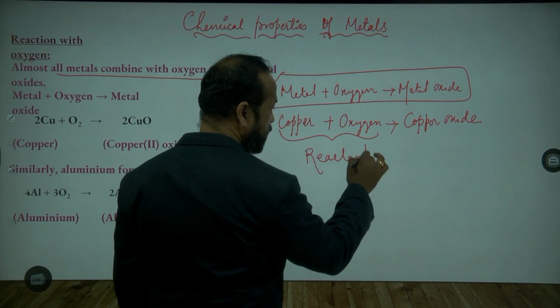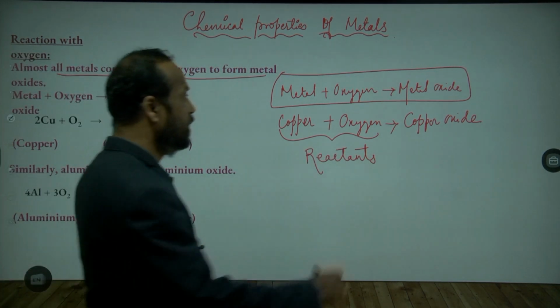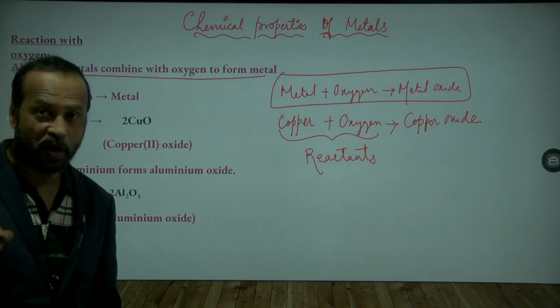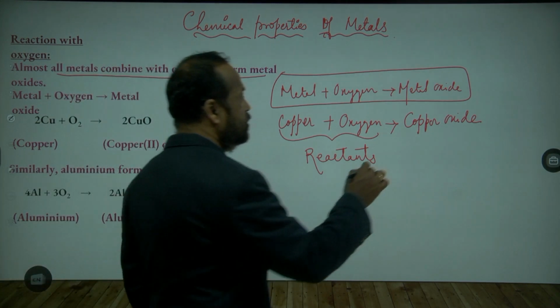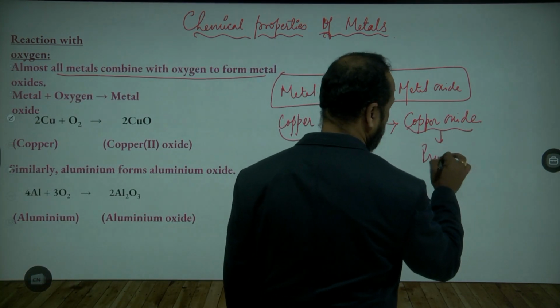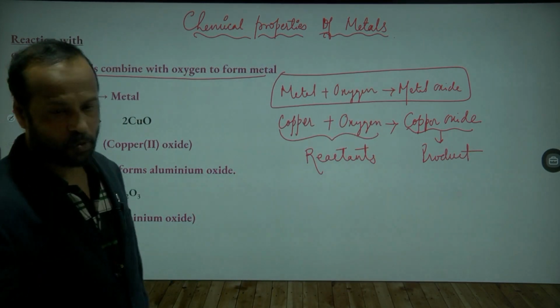Now after their reaction, what is forming? Copper oxide. So this copper oxide is called the product. What is it called? Product. Is this clear to you now?